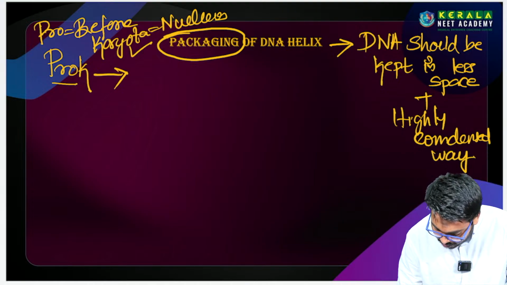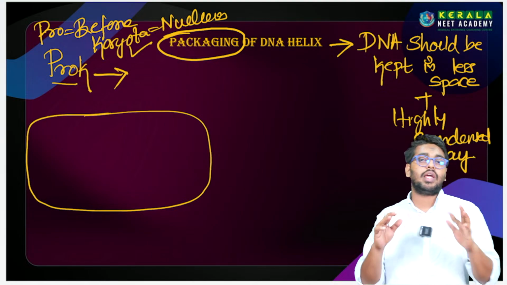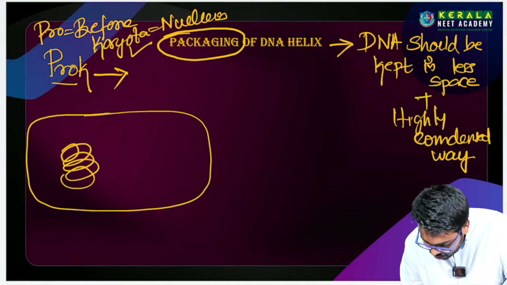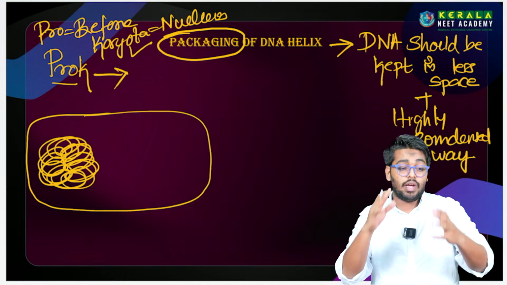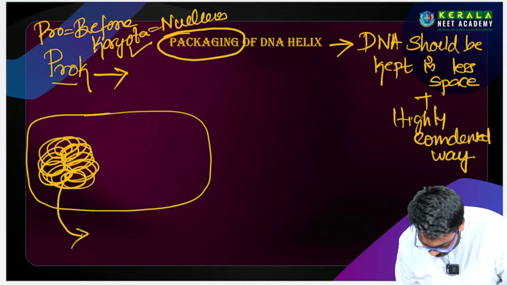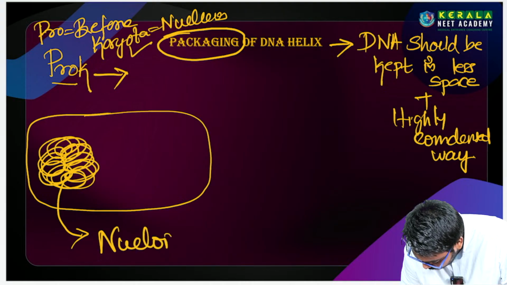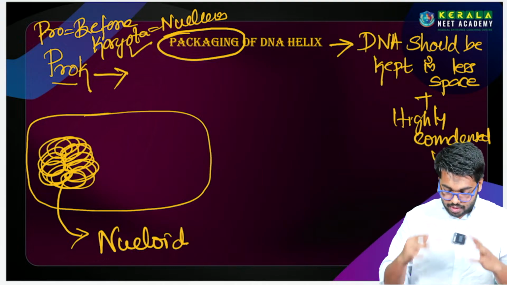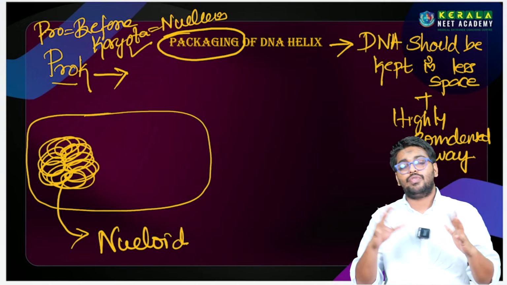So the prokaryote has a DNA. Like eukaryotes, the prokaryote also has DNA. So the DNA is not scattered in the cytoplasm, but it is concentrated in a particular space. This kind of coil is called a nucleoid, because this is not homologous with the nucleus. So நிறைய students they have doubt like the nucleoid is a similar structure of nucleus, but that's wrong.